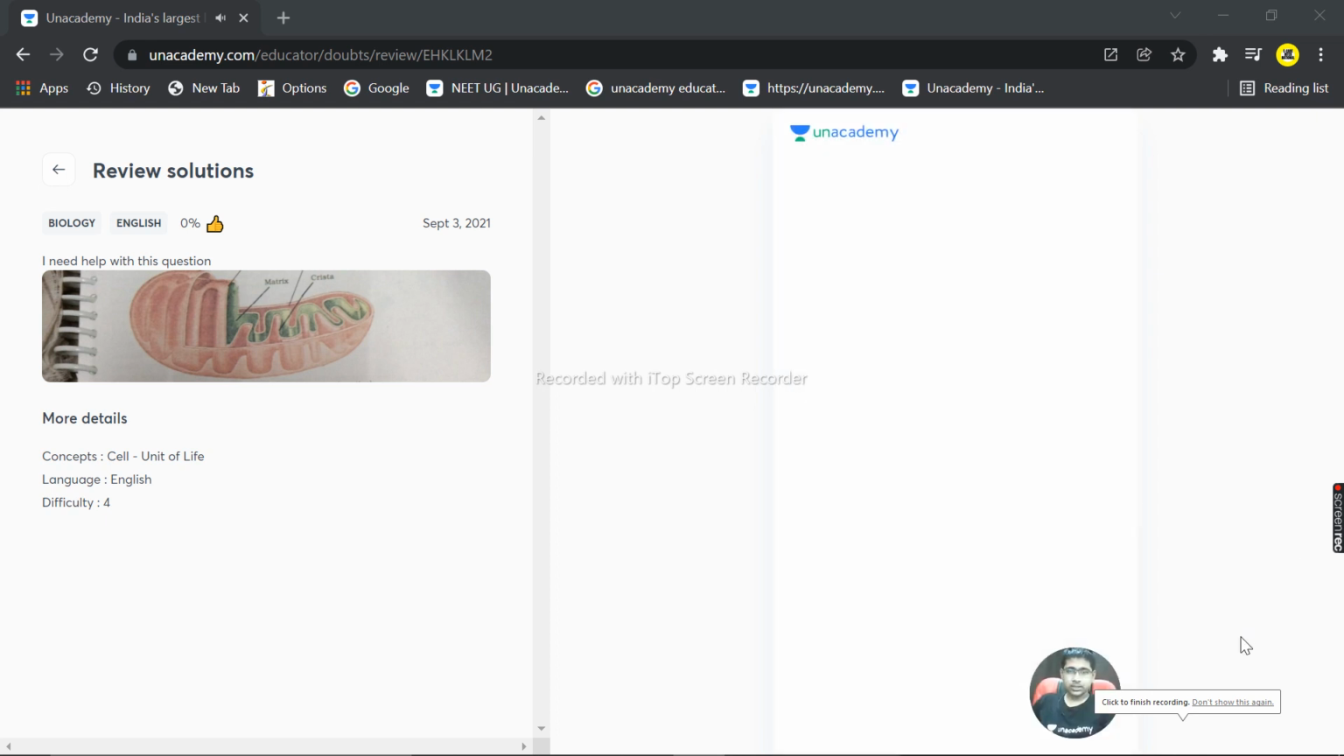Students, so here is a diagram of mitochondria. Okay, we'll discuss all the important points which are important regarding NEET. Okay, so first of all, this is called ATP house.